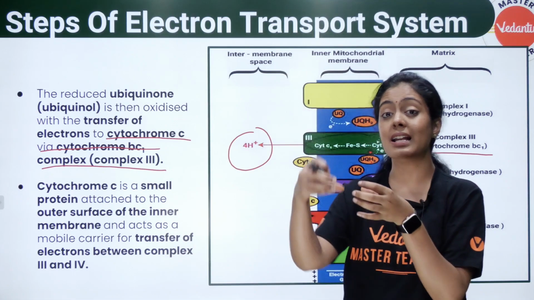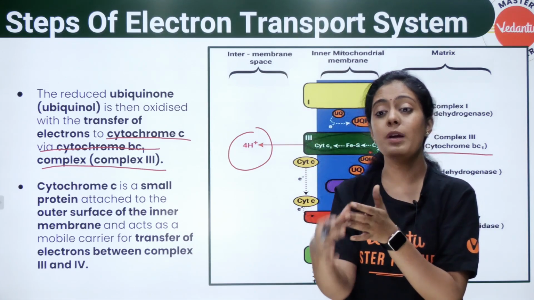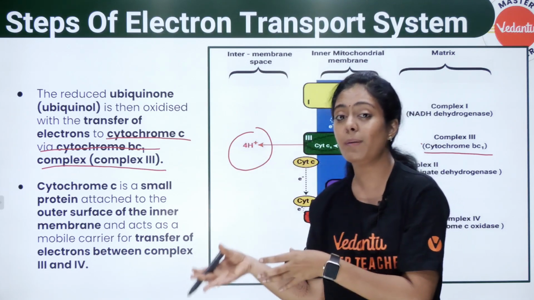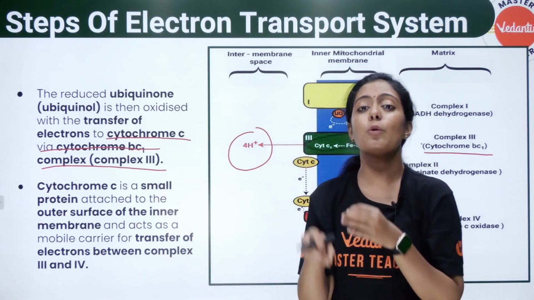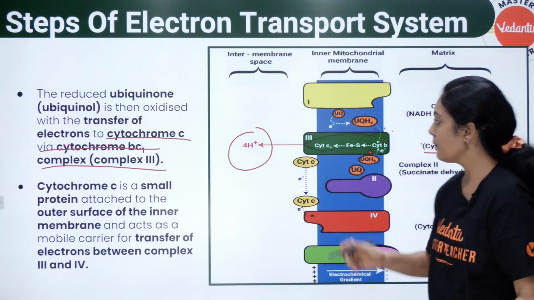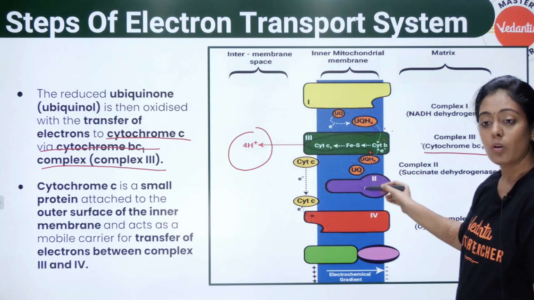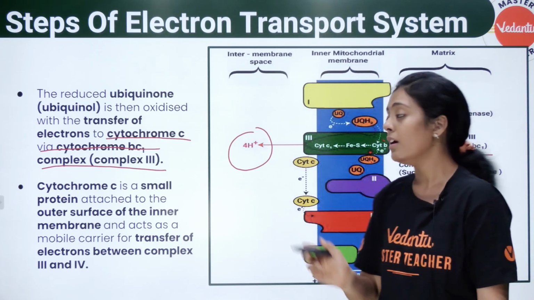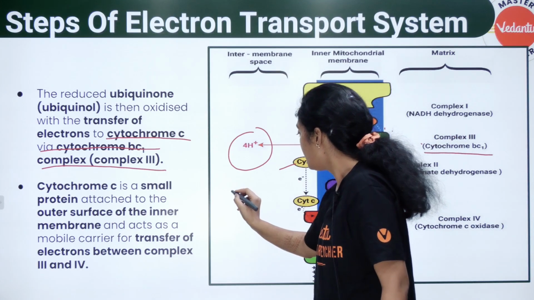Complex 1 will pass the electron to ubiquinone. Ubiquinone will pass those electrons to complex 3. அதே மாதிரி complex 2 will pass the electrons to ubiquinone. Ubiquinone will pass the electrons to complex 3. இங்க பாருங்க, அதே மாதிரி தான் நடக்குது. Okay, now I have another carrier. What is that another carrier called?